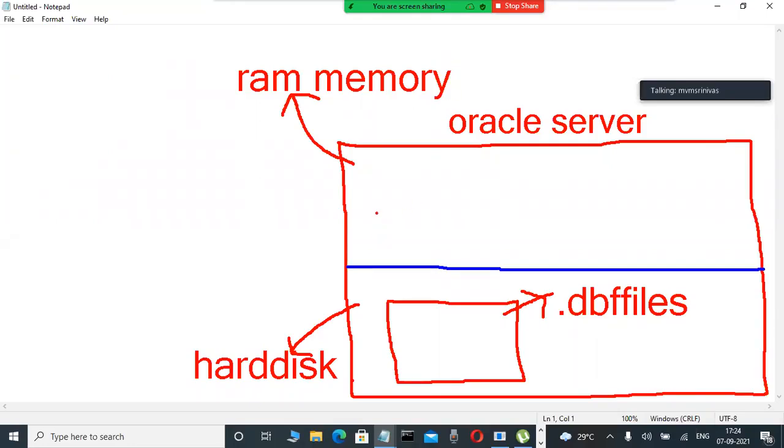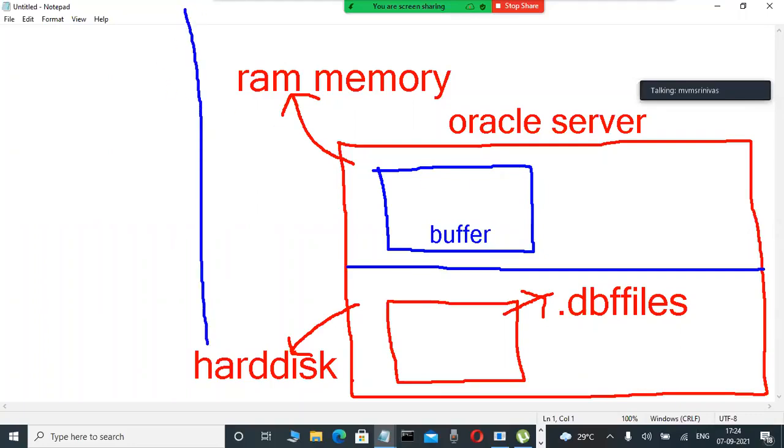Now observe here, so many buffers are there: database buffer cache, shared pool, large pool. So many things are there, but you are a first-time programmer, so you may wonder about the buffers. That's why, whenever we install any database software, two parts are created. The bottom part is the hard disk. Here, in the RAM memory area, some buffers are available.